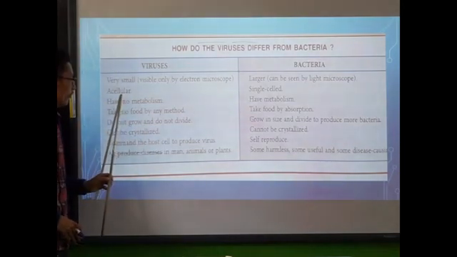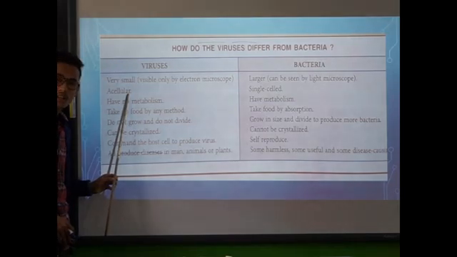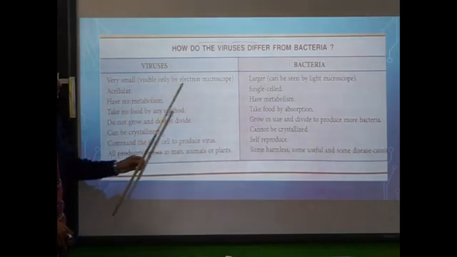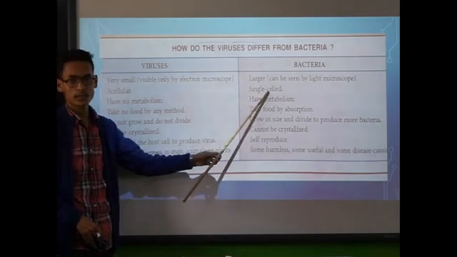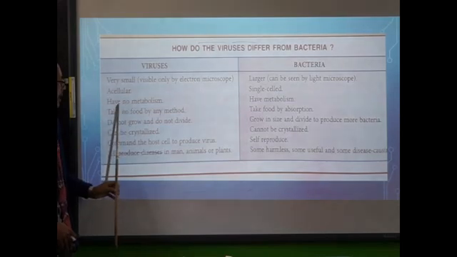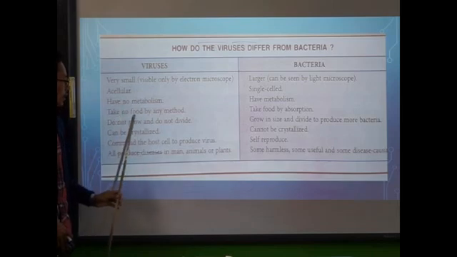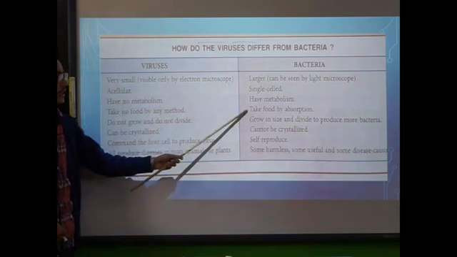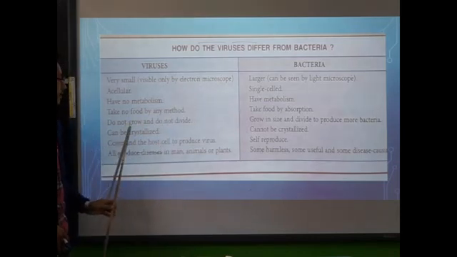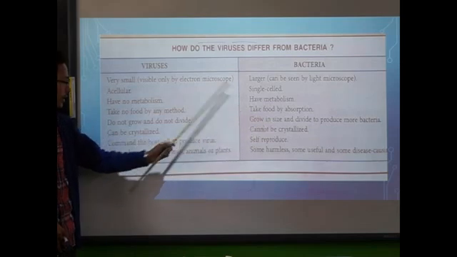Number two, viruses are acellular. Acellular means without proper cellular structure. That means you don't find proper cellular organelles in viruses, whereas bacteria are single cells, where you will find cellular organelles also. Viruses have no metabolism, but bacteria have metabolism. Viruses take no food by any method, bacteria take food by absorption. Viruses don't grow and divide, but bacteria grow and divide to produce more bacteria.